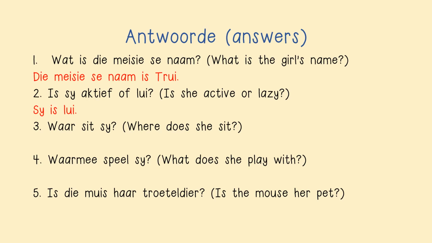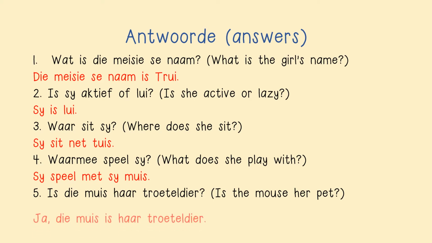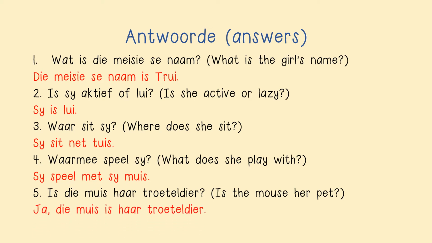Waar sit sy? Where does she sit? Sy sit net tuis. She sits at home. Number 4. Waarmee speel sy? What does she play with? Sy speel met sy meis. She plays with her mouse. Number 5. Is die meis haar troeteldier? Is the mouse her pet? Ja, die meis is haar troeteldier.